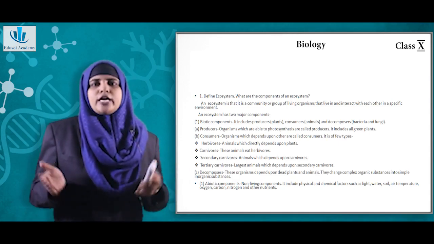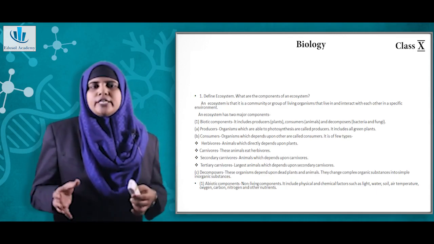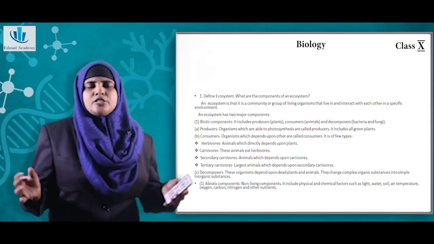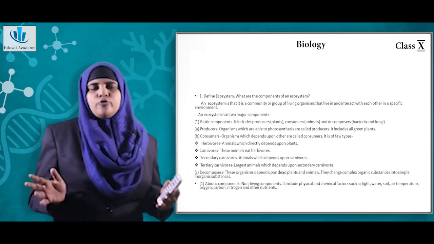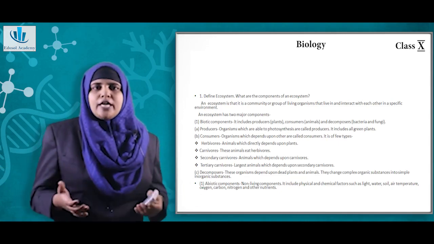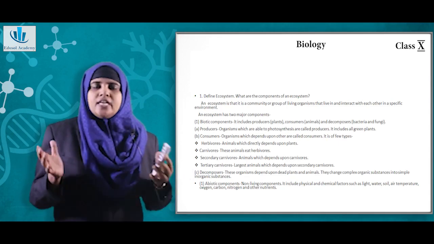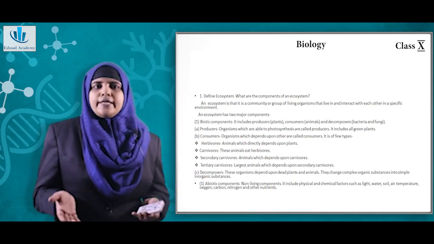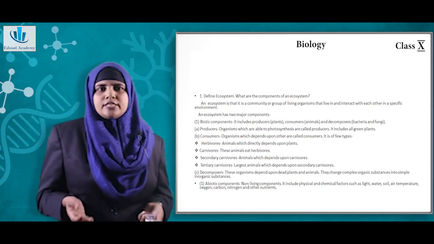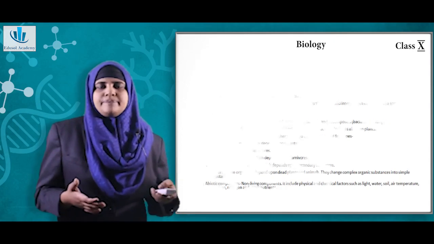Now you have to write about the abiotic components. Abiotic components include light, water, soil, temperature, etc. You can just write that light is very important for photosynthesis, and also water is very important for plants for the process of photosynthesis to take place. We have studied that in the chapter Life Processes as well. Soil is also very important to get nutrients, and temperature and air are equally important.